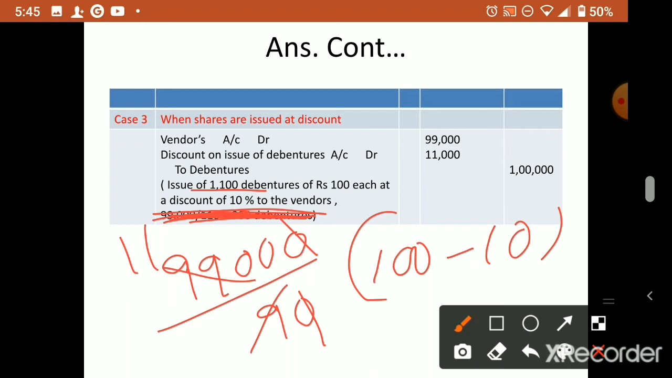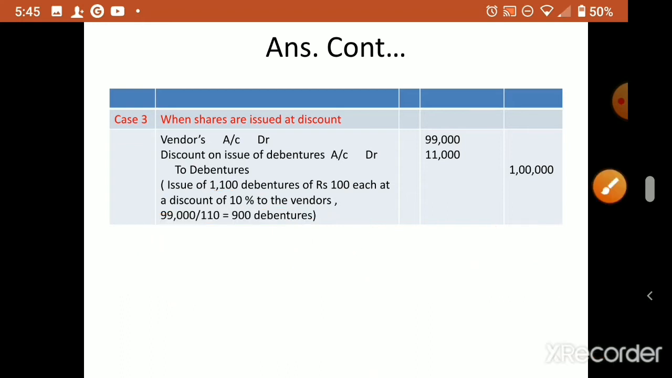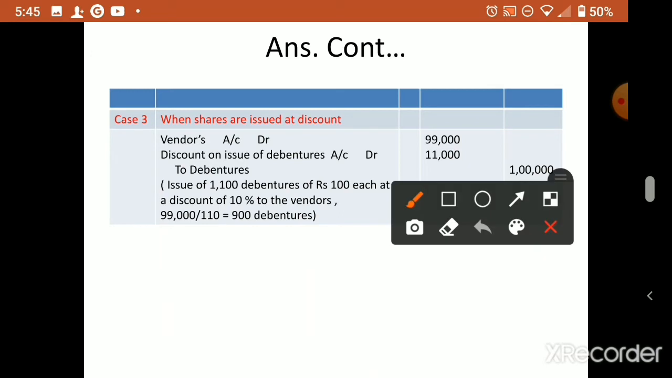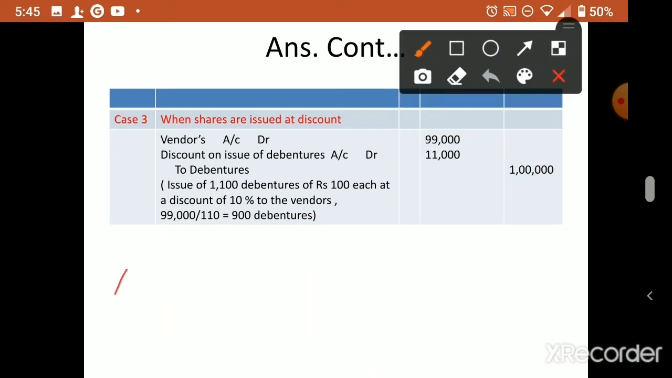So understood? If you want to make a premium issue, the number of debentures will be less. But if you want to do a discount issue, you have to increase the number of debentures. The number should increase in discount. So 1100 debentures we have to issue. What will be the discount? 1100 into 10, so 11,000 will be the discount. Then debentures total 1100.